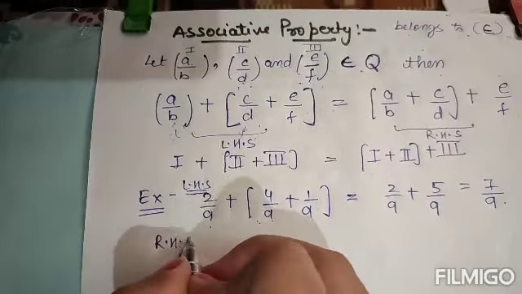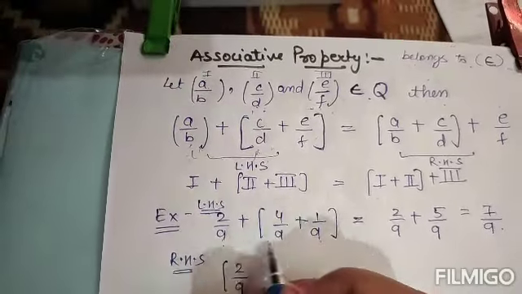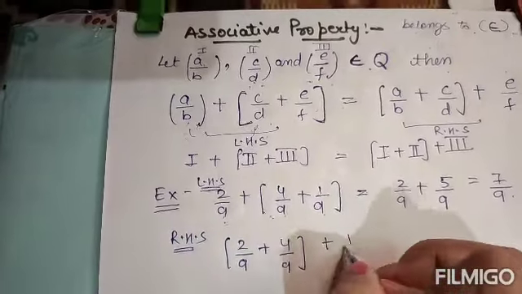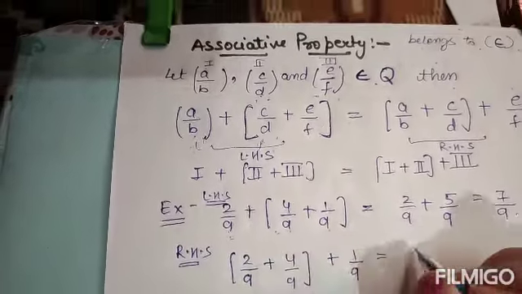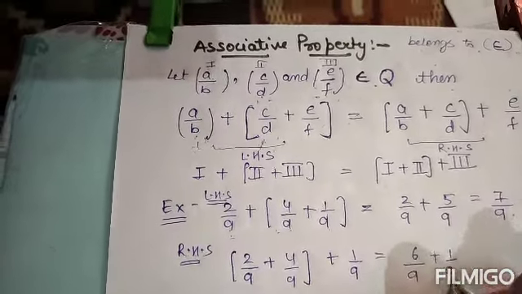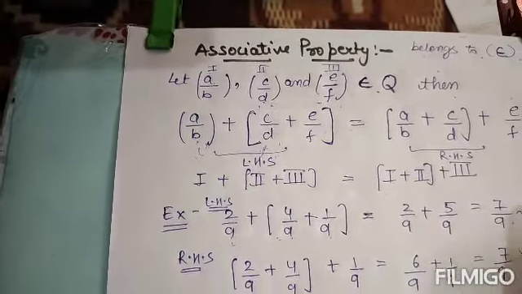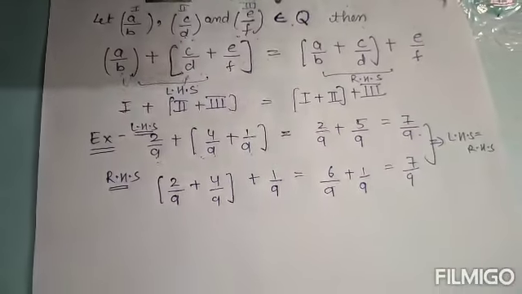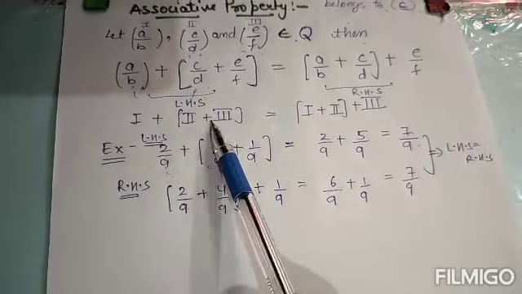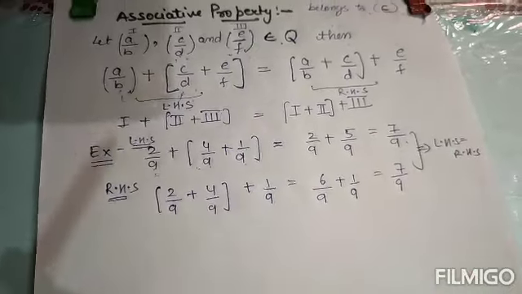Now solve the RHS part. Firstly you have to add these two numbers, that is 2 by 9 plus 4 by 9, and leave 1 by 9. That means if we add these two numbers it will be 6 by 9 plus 1 by 9, and the answer will be 7 by 9. That means LHS will be equal to RHS. That is, this has been proved. First plus second plus third will be equal to first plus second plus third.